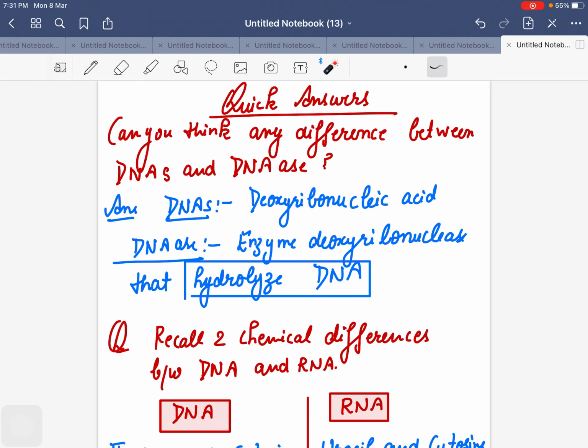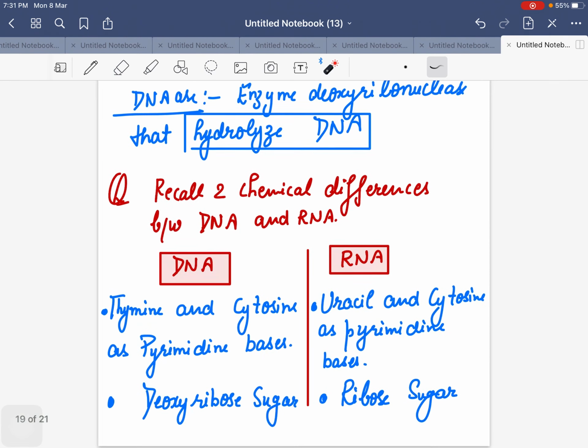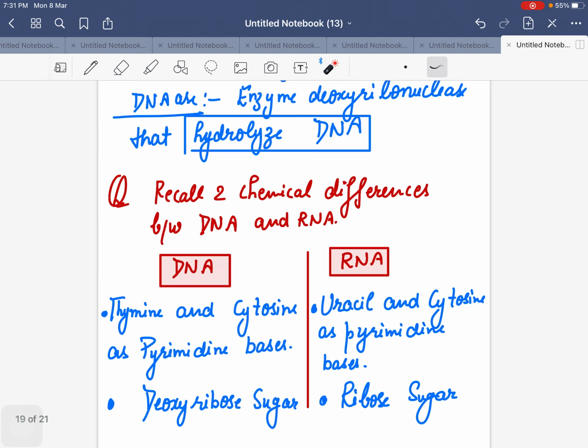So here are 1 mark answers. Can you think of any difference between DNA and DNase? Bacha, DNA is simple. These are the many deoxyribonucleic acids. DNase is an enzyme, deoxyribonuclease enzyme, which breaks what? DNA.